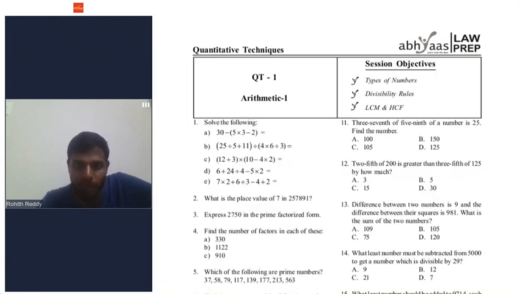Okay. So, based on that, you can do question A, the number of factors of 330. I want to know the number of factors of 330. How many factors are there for 330?